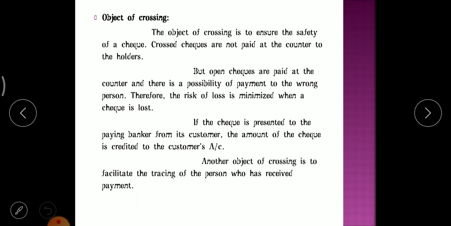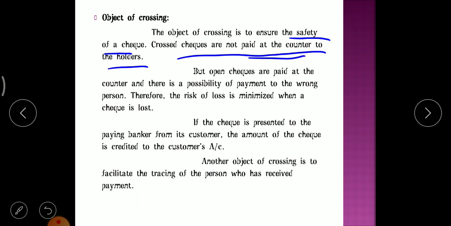Okay, so the object of crossing is to ensure the safety of the checks. First and foremost, to ensure the safety of the check. Second, crossed checks are not paid at the counter to the holder.